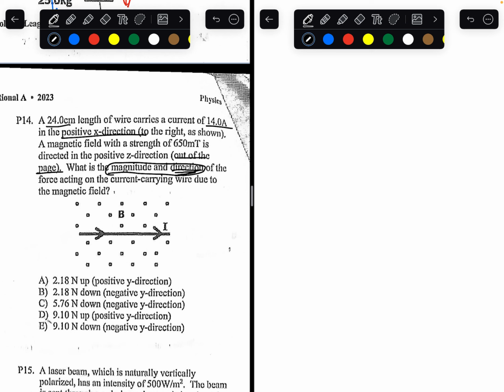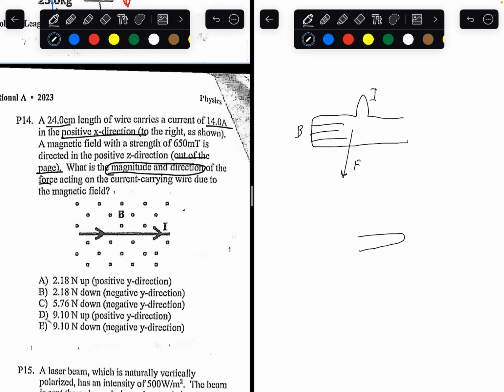Let's first find the direction of the magnetic force. To find direction, we're going to need to use the right hand rule. The rule basically says, take your right hand, stick your thumb out, stick your fingers out. The thumb will be the current. The fingers will be the magnetic field, and the palm will show the magnetic force. So we want to find the direction of the magnetic force. So take your right hand, point your thumb to the right, with an open thumb. So your thumb should be pointing to the right.